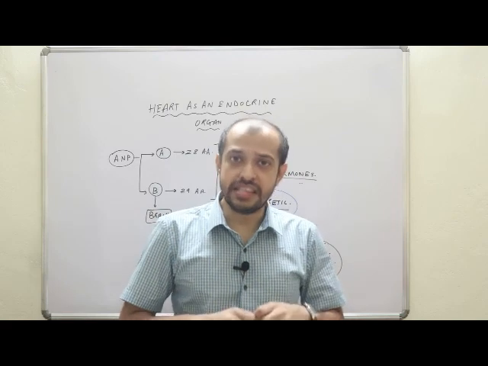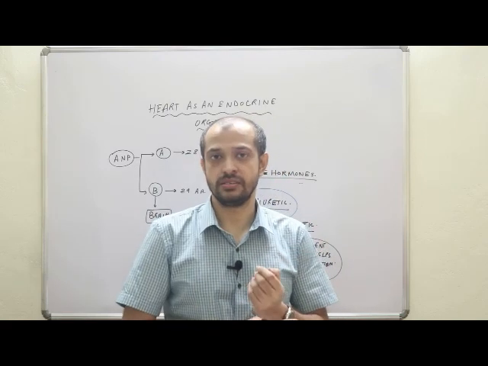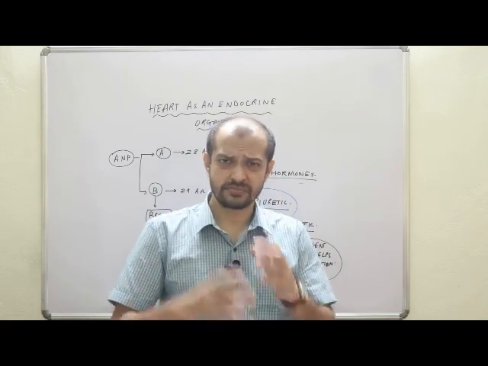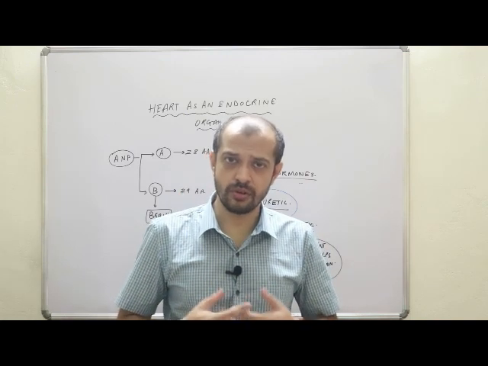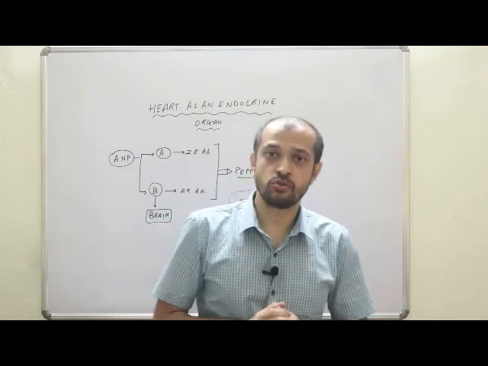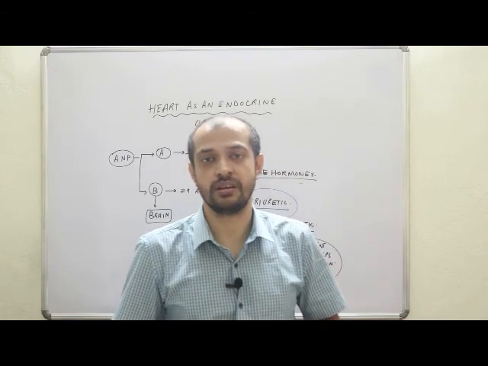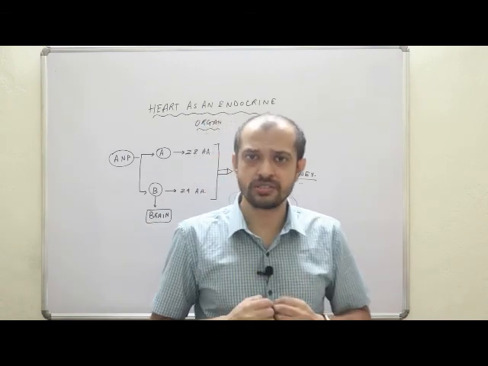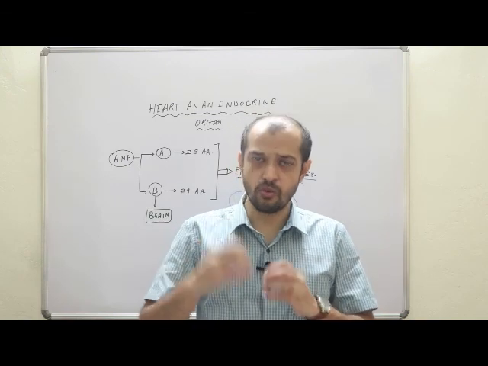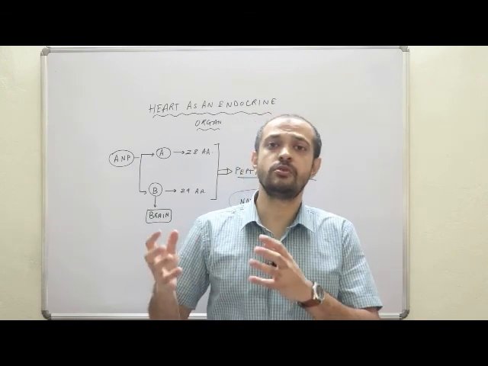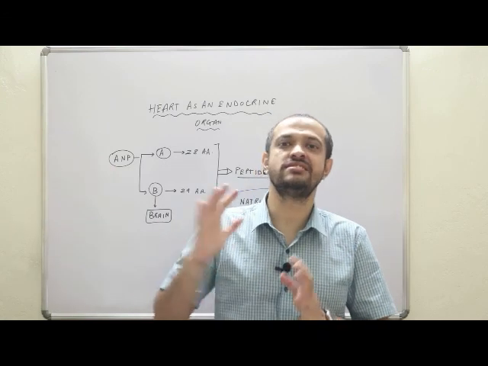That means then and there ANP will be released, so that sodium may get out of your body, because sodium helps in the retention of water and that is dangerous for your body because it will increase your blood pressure. But if you take a very low amount of water in your body, then you will produce hypovolemia, then angiotensin is released.